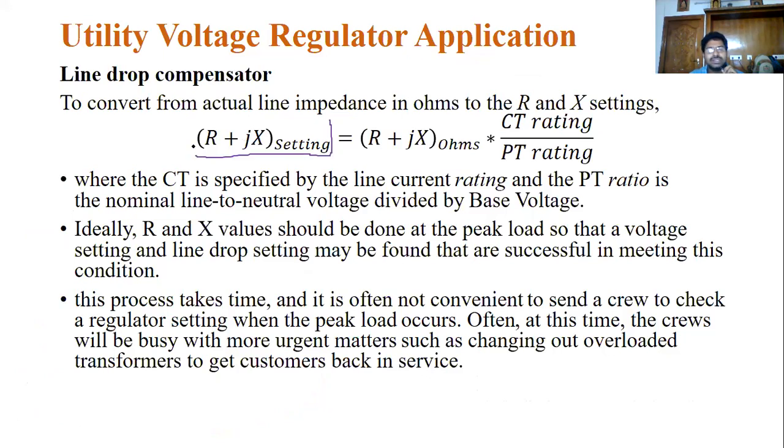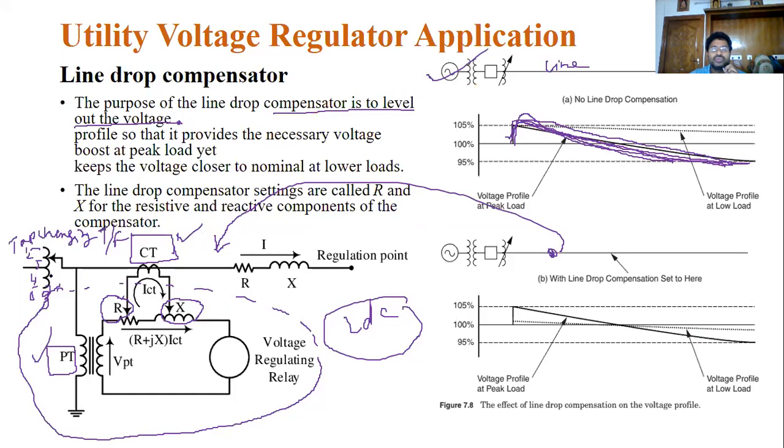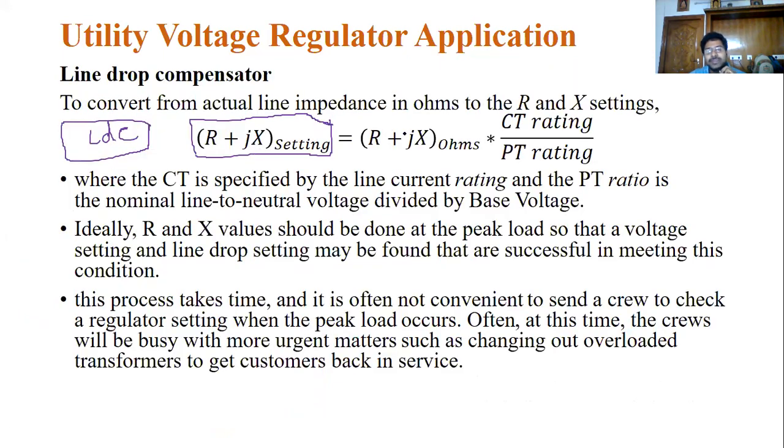This is the standard setting. This setting is nothing but the line drop compensator value. You can set this value. Whenever this value changes, it will count the tap changer 1, 2, 3 and so on according to these values. So the resistance and inductance are calculated from the line. This is the rating of the current transformer as well as the voltage transformer.